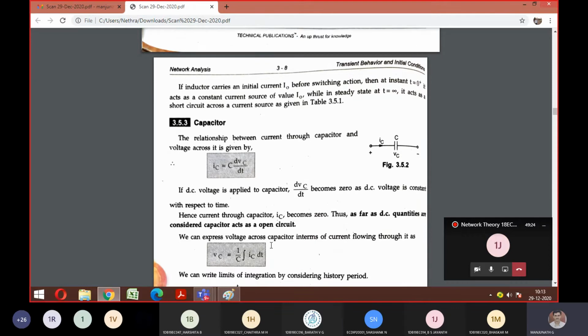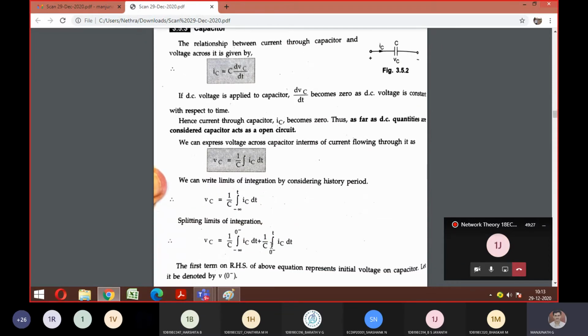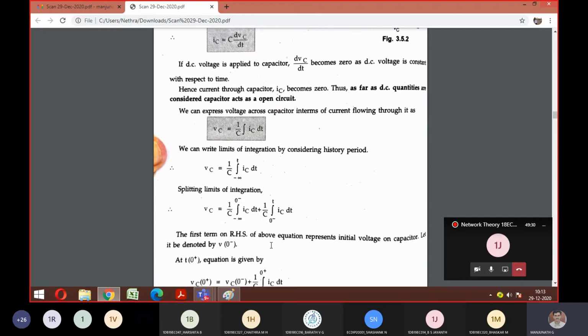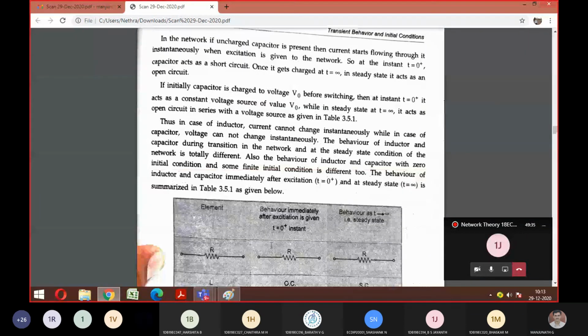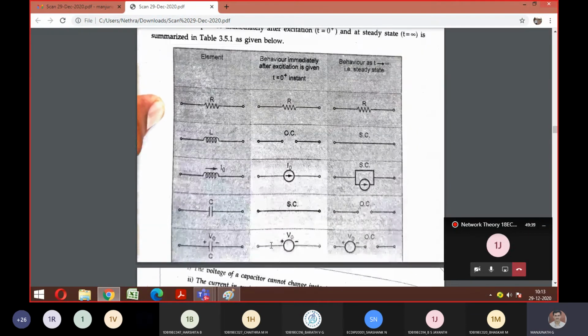Okay. So there is a small table now. Just look at the table which tells how the variations are with respect to time 0 and with respect to time infinity. So after knowing these formulas, the last thing you should know before going to your main topic, DC excitation, is in this table. The three columns tell the elements, and then the behavior after excitation. After excitation means after applying your supply. Excitation, as I told you, is nothing but a supply. And the behavior is at t equal to 0 and t tends to infinity.